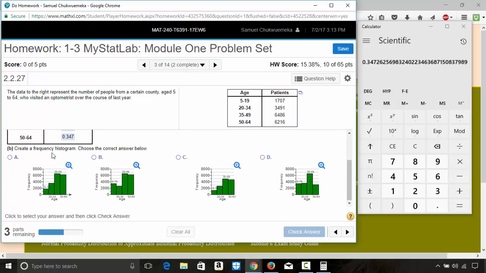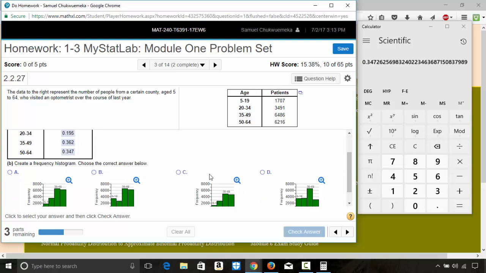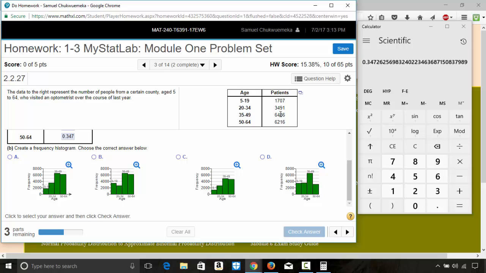It says create a frequency histogram. Okay. These are the frequencies here. These ones are the frequencies, the number of patients, and these are the relative frequencies. For the frequency histogram, let's look at this. 1707, 3491.